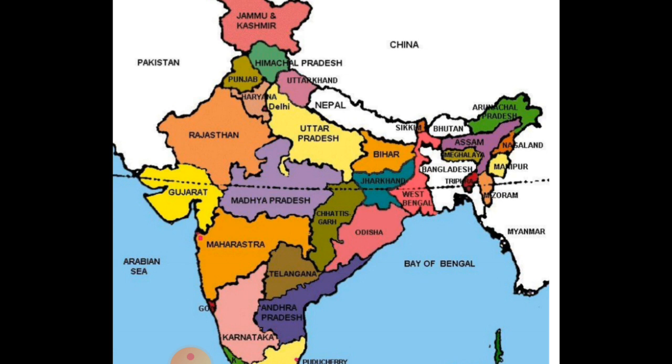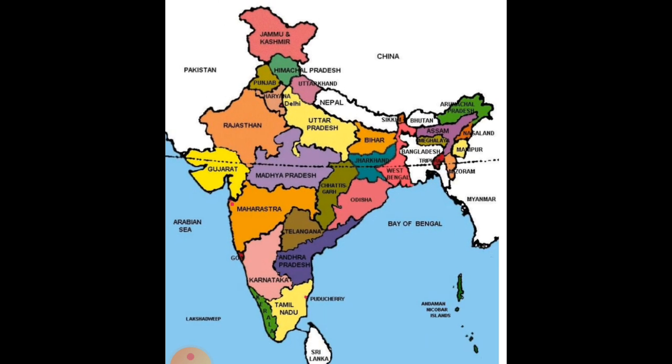The first question that I have given is related to your political map of India, and in that you have to show all the states with their capitals. I am not talking about the union territories in this map. I am talking about only the states with their capitals. It means in this map you will be showing only the states and the capitals.